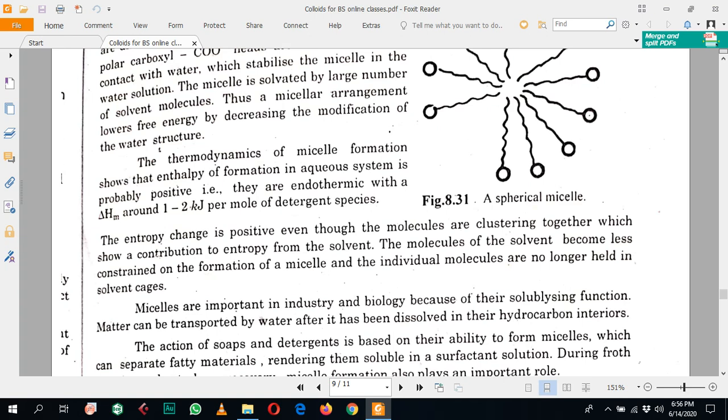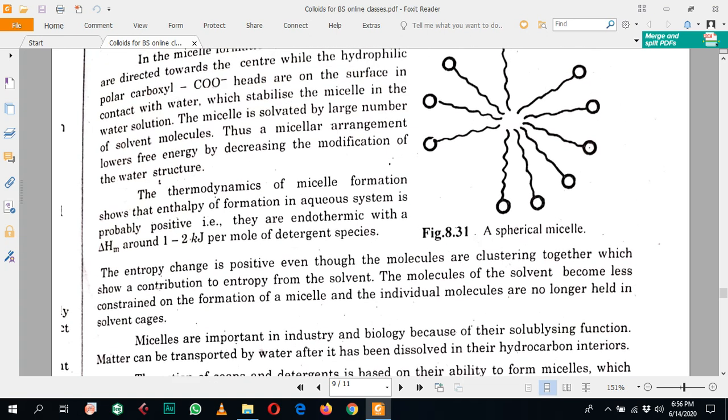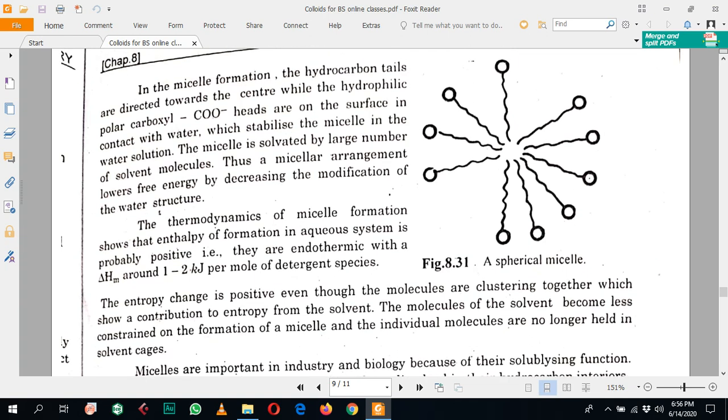then, during micelle formation, apparently we see that the molecules are arranging in some order, so its entropy should decrease. Initially the molecules are oriented in random directions, but after the critical micelle concentration, the molecules are arranged in a specific direction, so its entropy should decrease, but there is an effect of solvent.